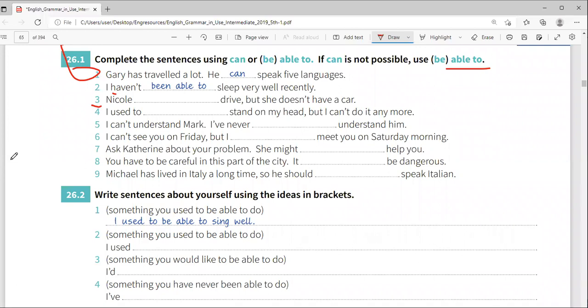Yes, teacher. I used to stand on my head, but I can't do it anymore. I used to be able.